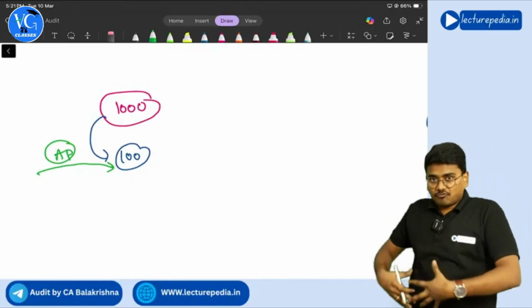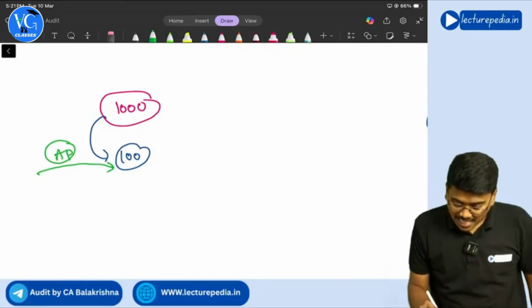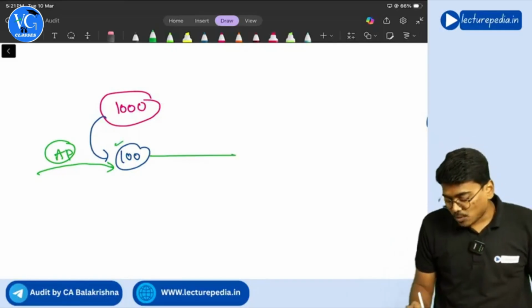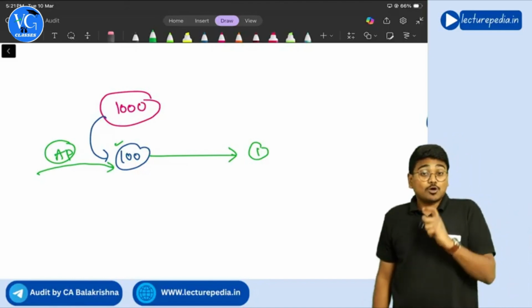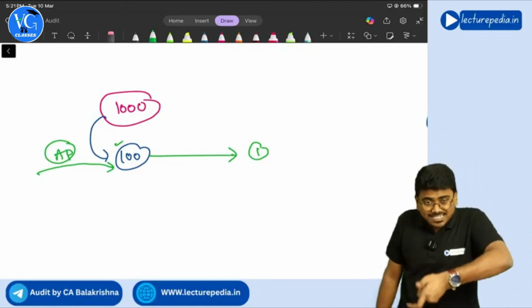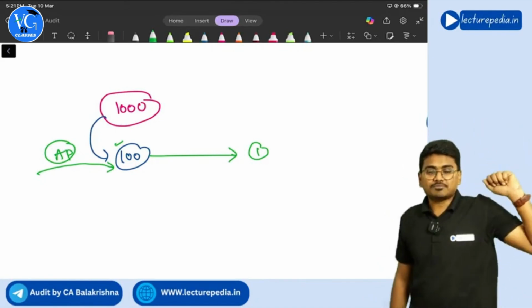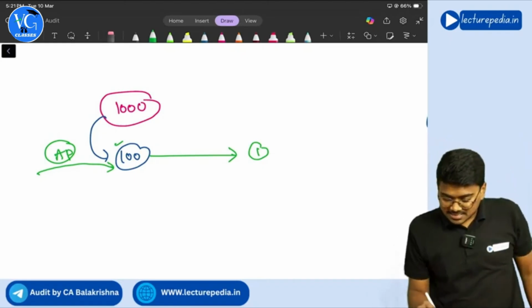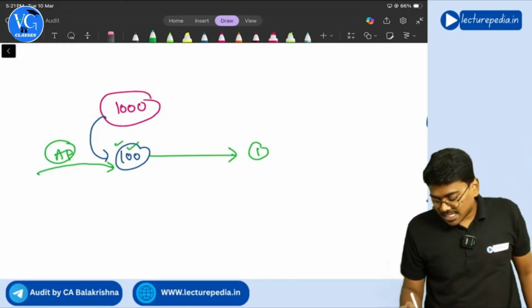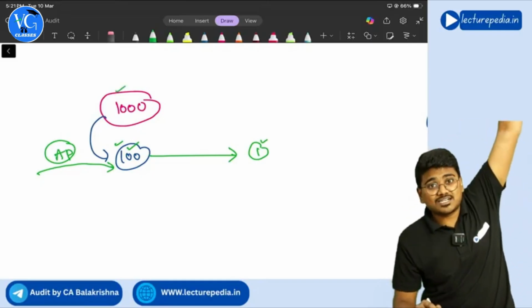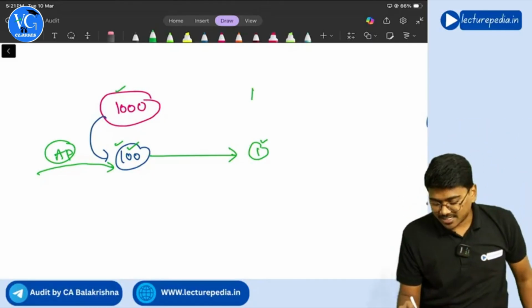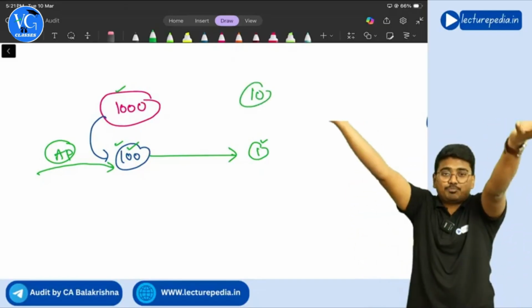By performing audit procedures on the sample of 100, you have identified one misstatement. Now what will you do? You will project this misstatement to the population. In a sample of 100 there is one misstatement, so in a population of 1,000, how many misstatements will be there? 10. Like that you will project.